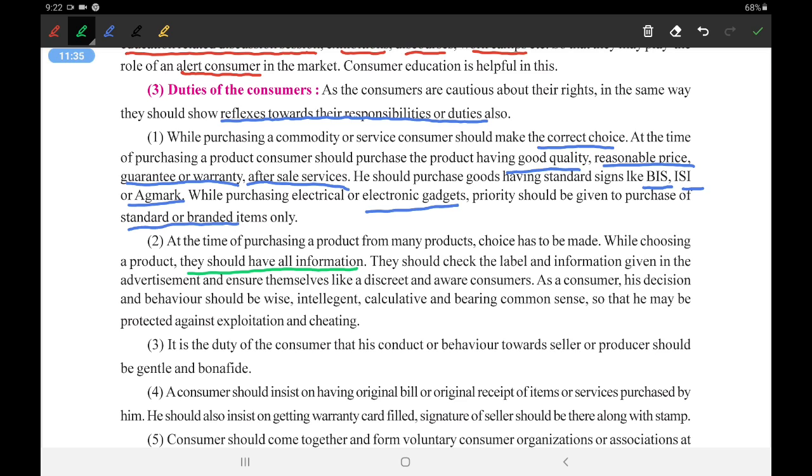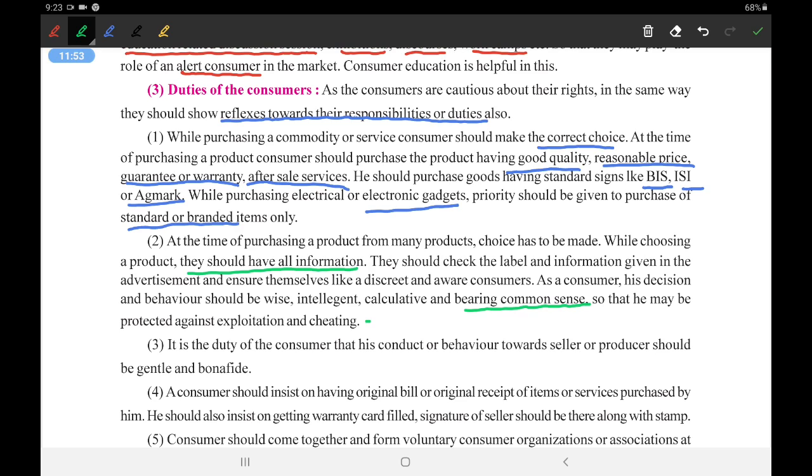As a consumer, his decision and behavior should be wise, intelligent, calculative and bearing some common sense. He should not buy things just seeing the advertisement on television. He should have a common sense related to it, so that he may be protected against the exploitation and cheating.